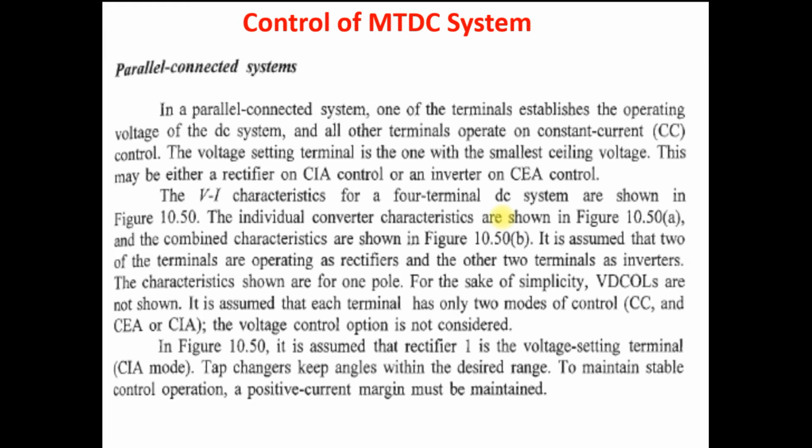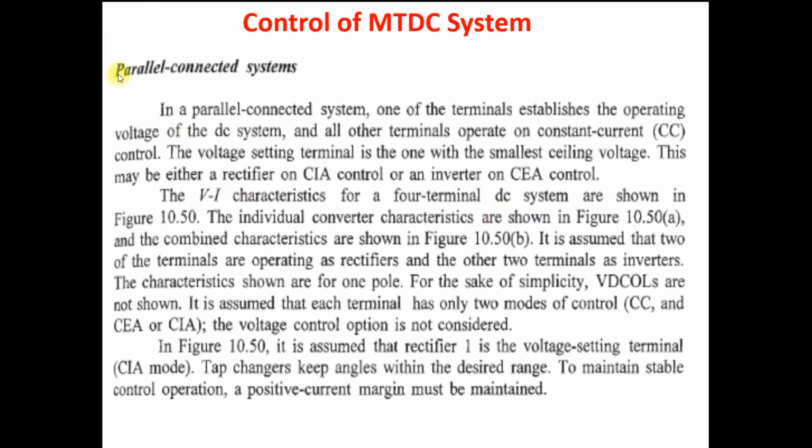Clear? So the converter characteristic in the multi-terminal HVDC system with the DC network condition establishes the operating point of the system. There is a common point where the converter control characteristic must intersect with the DC network. At that point the MTDC terminal will operate.